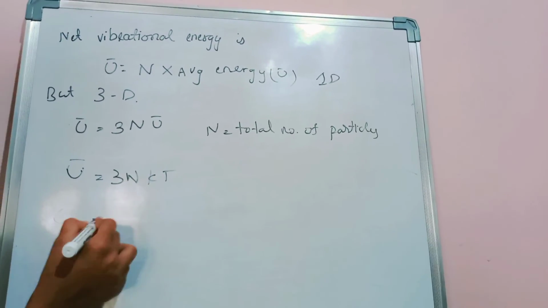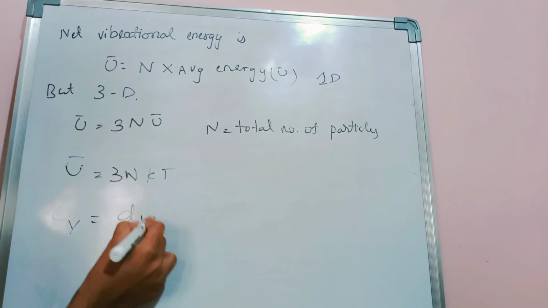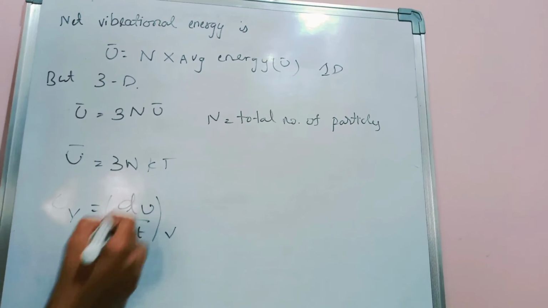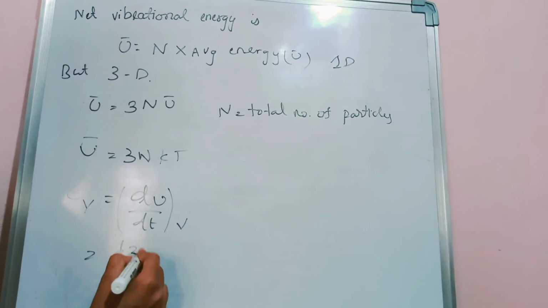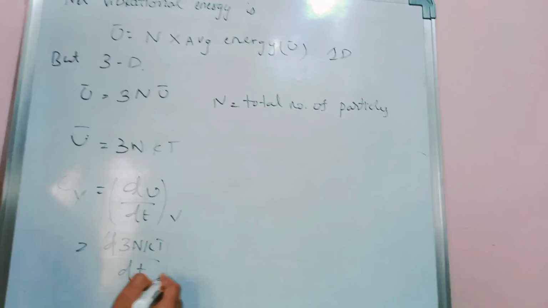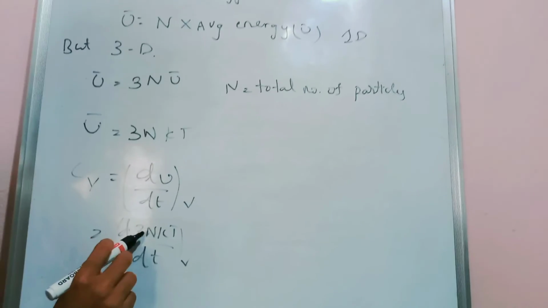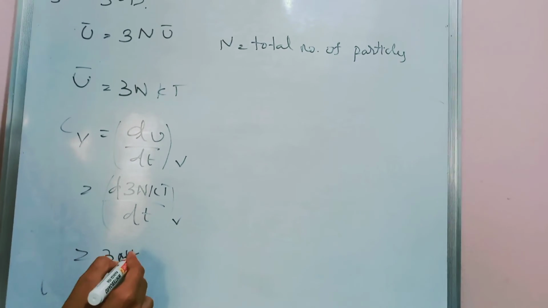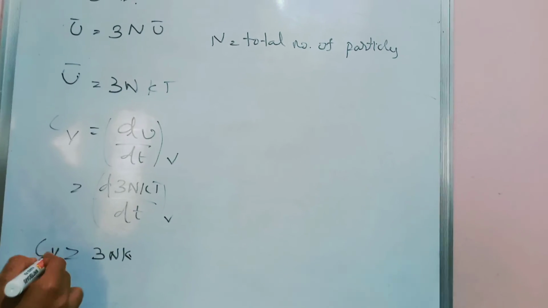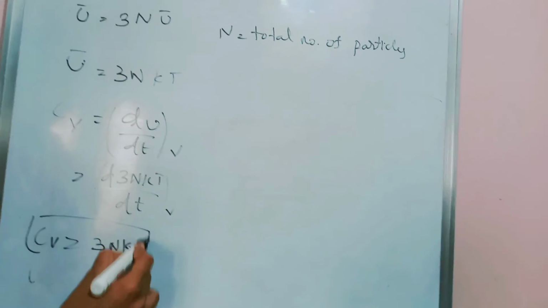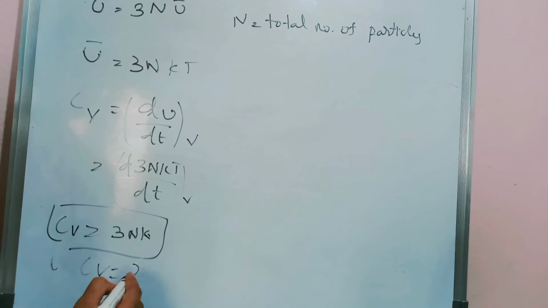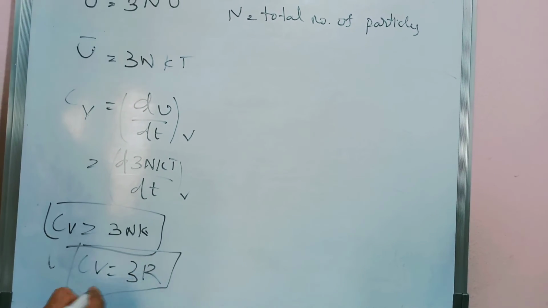As we know, specific heat Cv equal to du by dt at constant V. Substitute here the 3n kT into dt at constant V. So we get 3n k, as k is a constant, dt by dt is 1. So Cv equal to 3n k. Here nk I am taking as R, that is 3R. R is the universal gas constant.